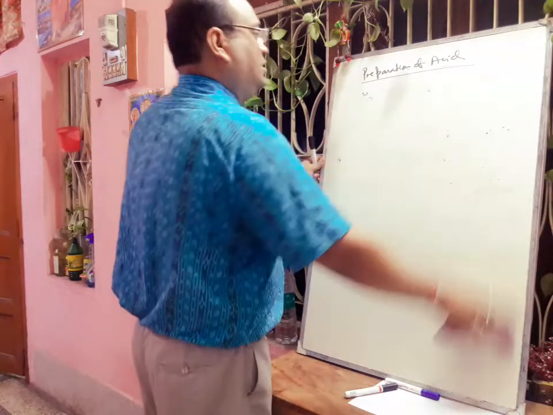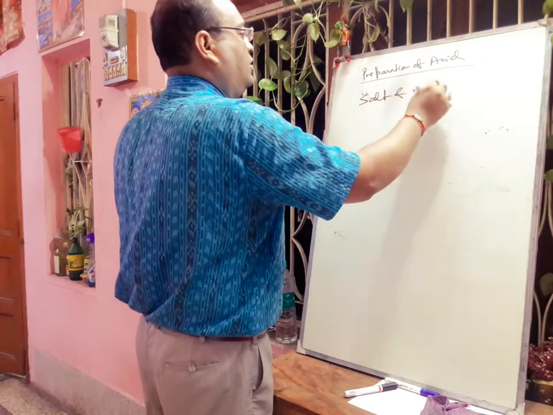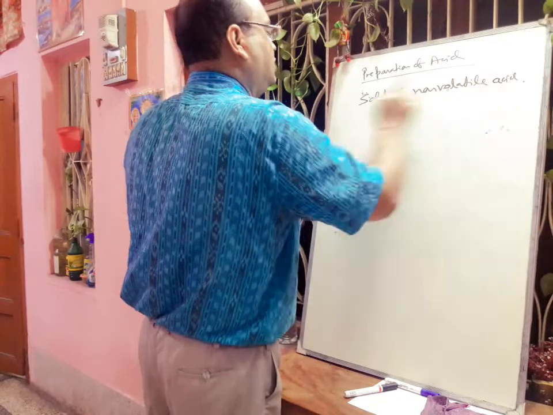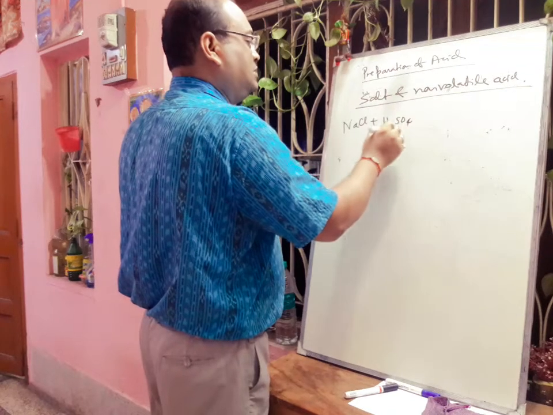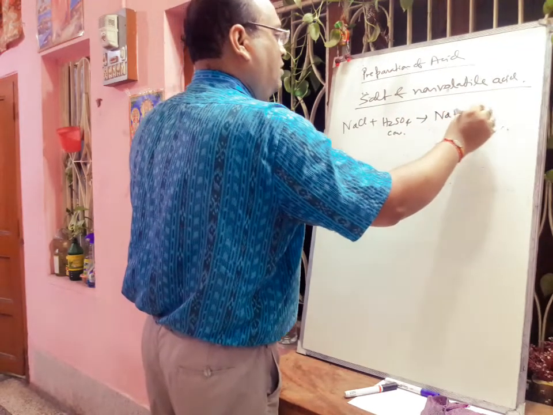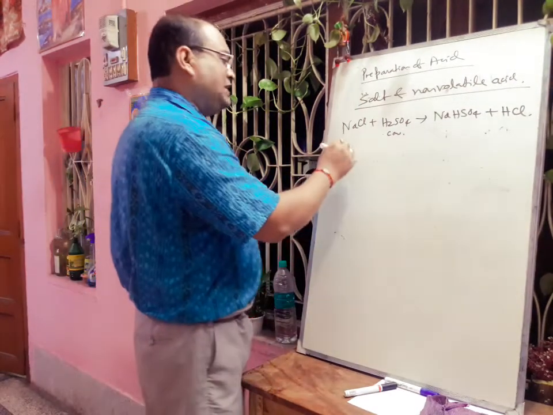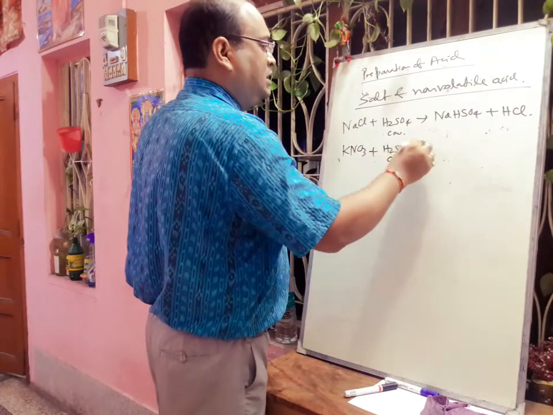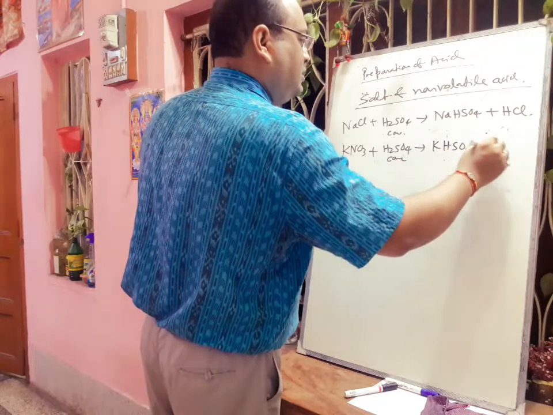Next process, the preparation of acid by using salt and non-volatile acids. We can use rock salt like NaCl in presence of concentrated sulfuric acid, that will produce NaHSO4 plus HCl. So in this way we can prepare HCl. If we take potassium nitrate and use concentrated sulfuric acid, that will produce KHSO4 plus HNO3.